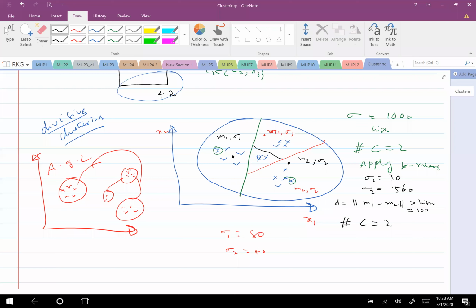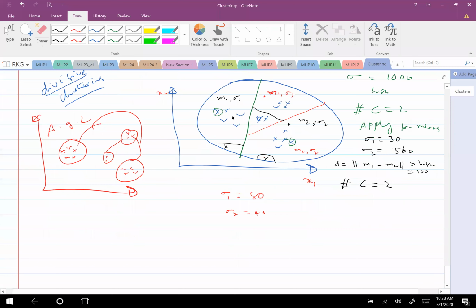In fact, if I do this for a spurious case where there is one sample here, assume one sample here, then what will happen? Finally, this also will come as one cluster. Doesn't matter for me. If there are 2 spurious samples, these 2 spurious samples may come as 2 different clusters. It doesn't matter for me. Is this understood? Yes. So now this is divisive algorithms.